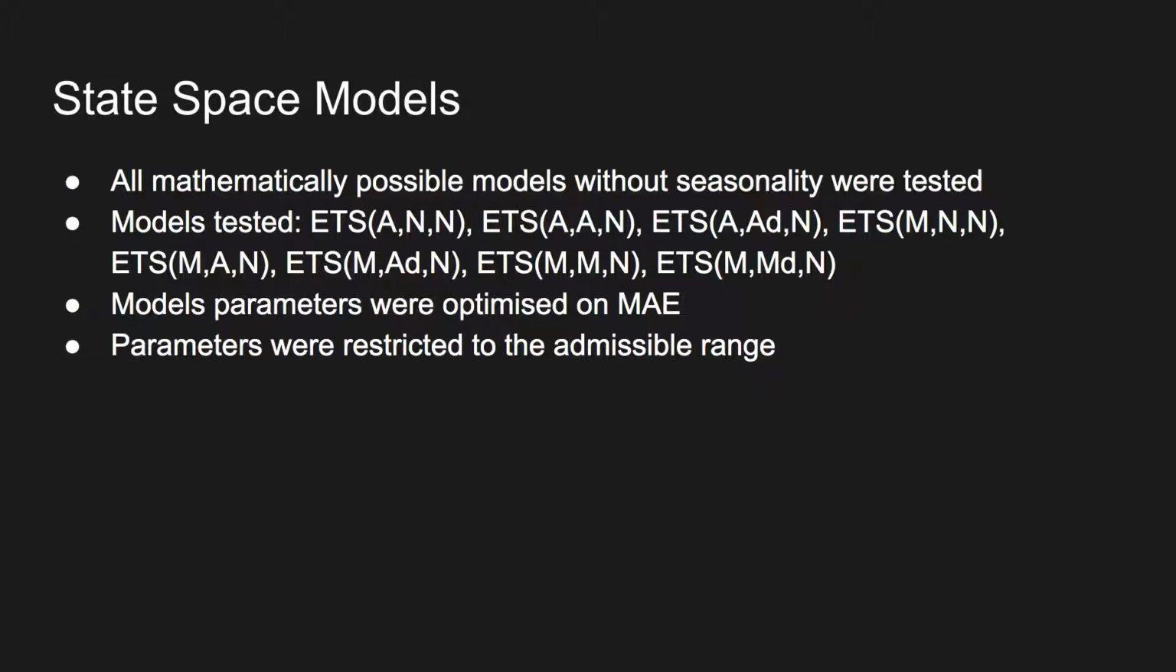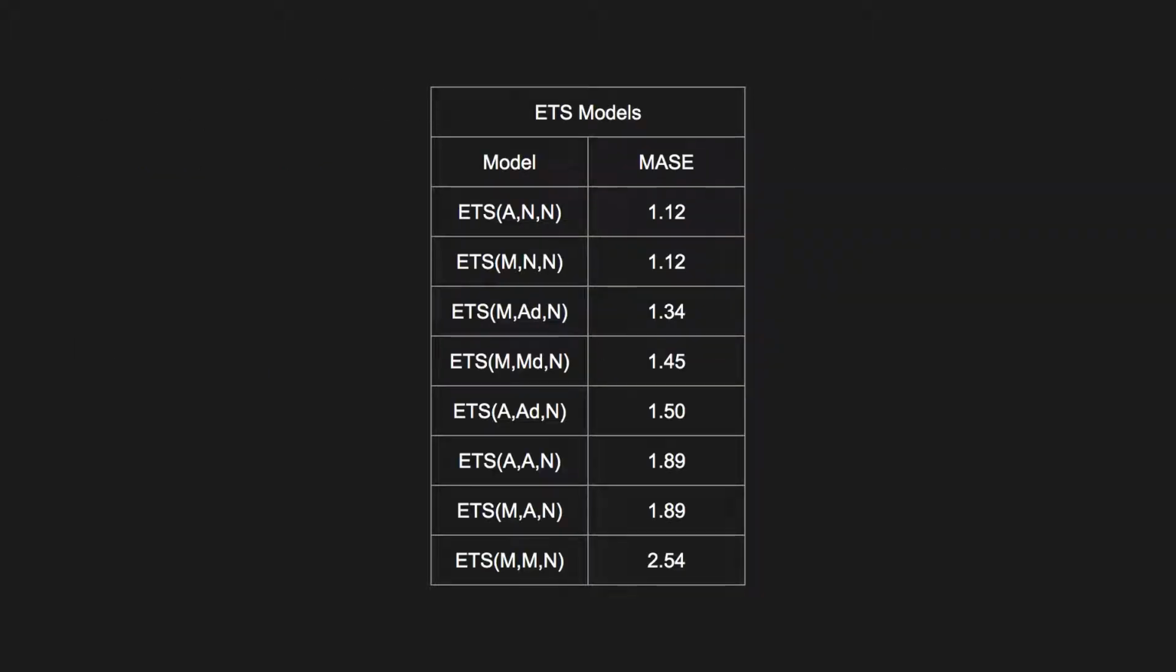Going into the state space models, I tried all mathematically possible models without seasonality, as there's clearly no seasonality. And there are the models tested. Parameters were optimized on mean absolute error rather than likelihood, which is the default. The parameters were restricted to the admissible range, which means they're not bound between 0 and 1, which can be typical in this type of modelling. And these are the results in terms of MASE. Again, they're all above 1, some of them not too far above 1.